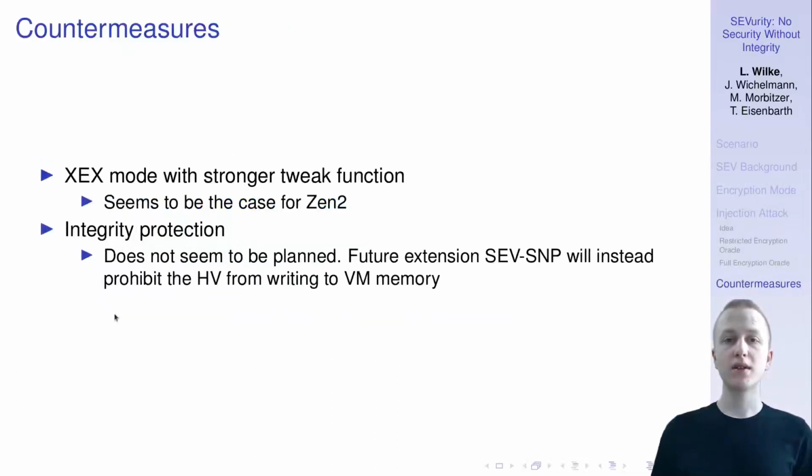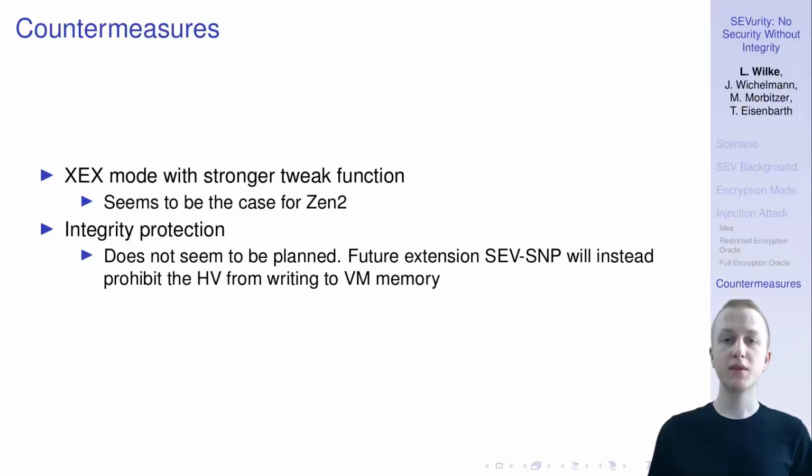Now let's look at some countermeasures. The first one would be to use the XOR-encrypt-XOR mode together with a tweak function that has higher entropy. Because as said earlier, it's really hard to get the tweak values with this mode. You basically have to brute force them. And if they have high enough entropy,